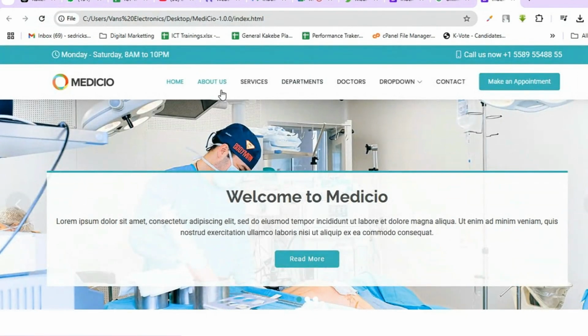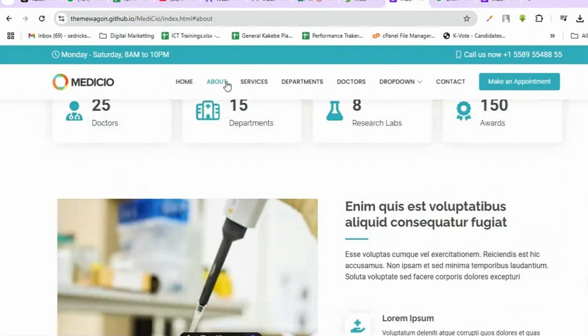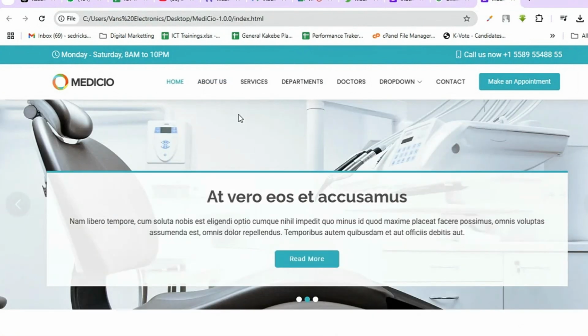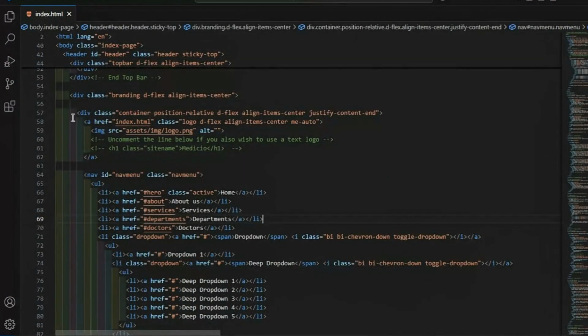Now, this website is already different from what was there online. There, it was just about. Now, let's say I want to change the color. I'm going to change all the color in this website so that you understand that you can really customize anything here. You can change the logo. If I want to change the logo, it's right here. It's in the assets folder and a folder called image. I'll just put my logo in that folder and then everything will run.